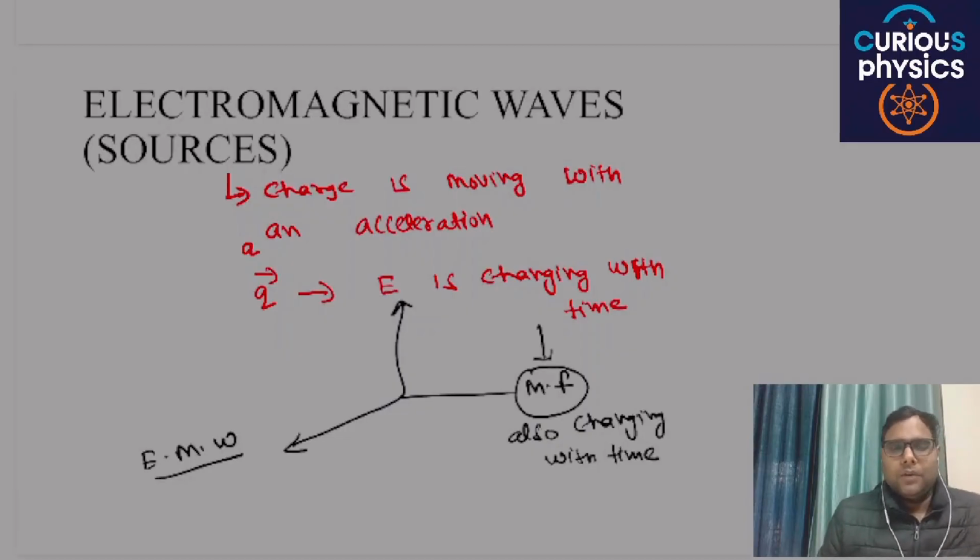Are you able to understand my concept or not? The accelerating charges, the charges in which speed is not constant, will produce electromagnetic waves. Are you able to understand my concept or not?